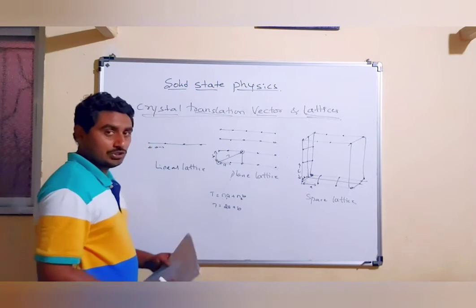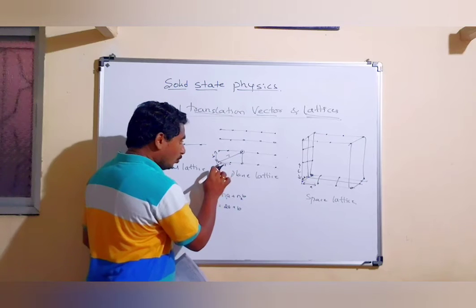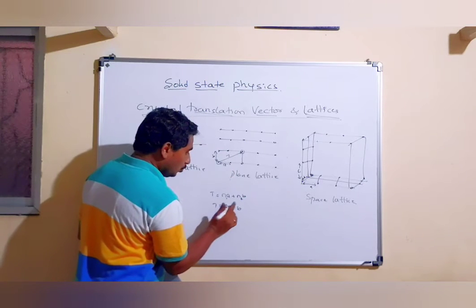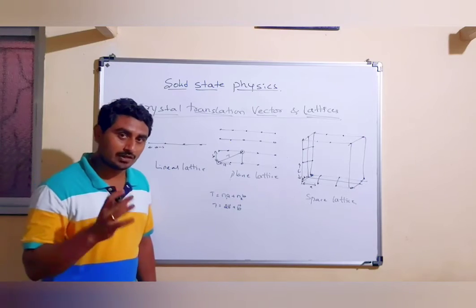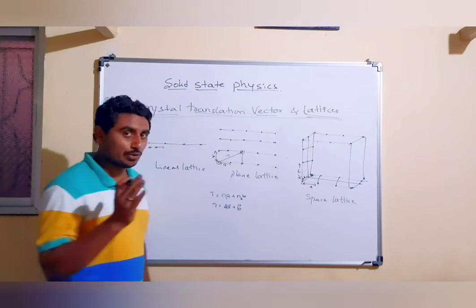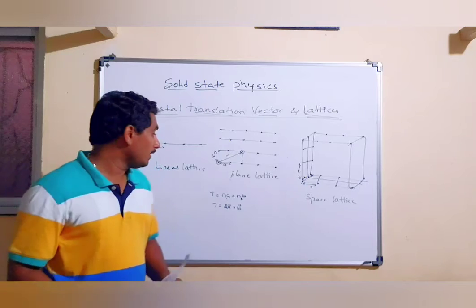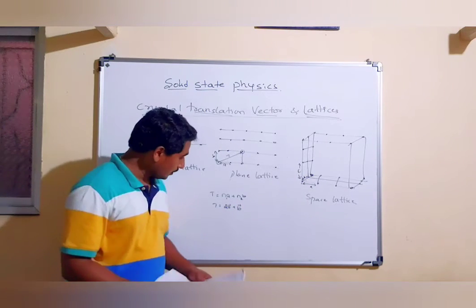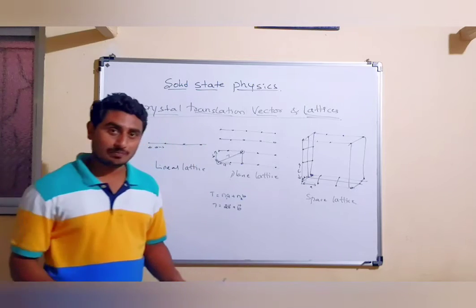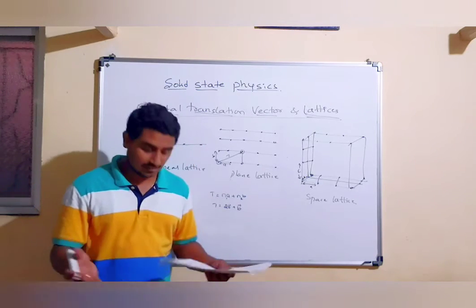So the position of this lattice point from the origin, that is t, is equal to 2a plus b. The position vector of any lattice point we are going to find in this way in the plane lattice. So what about these n1 and n2? The n1 and n2 are nothing but integers.